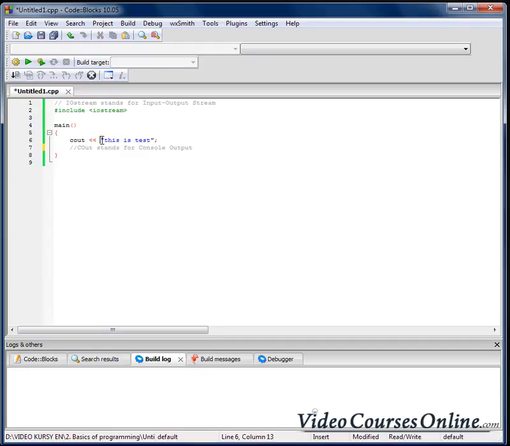Quote signs are reserved for a sequence of characters, which are shortly called strings. So from now on, every text will be called by us a string. Okay. At the end of every instruction, we have to add a semicolon.